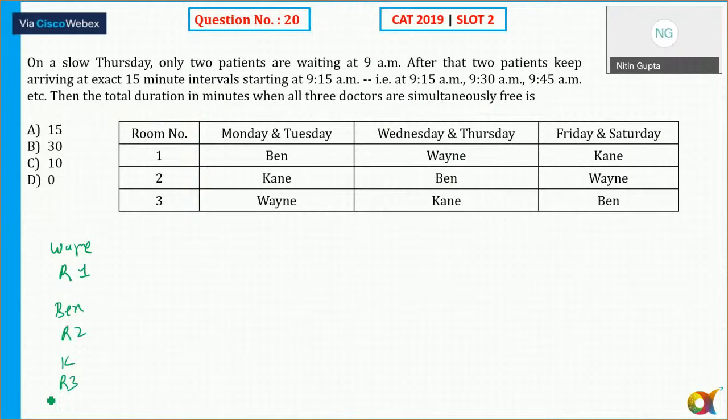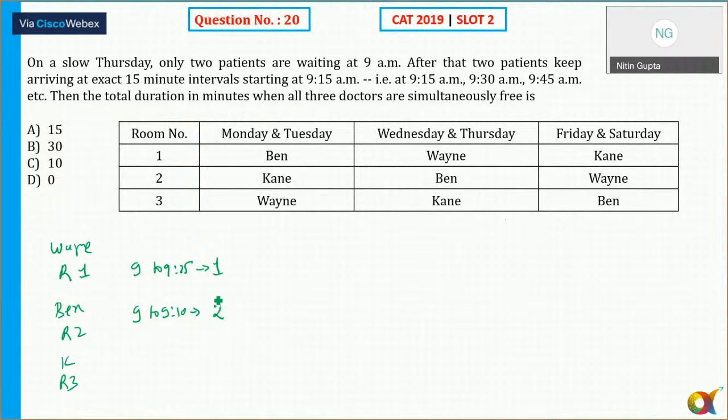Okay, so token one arrives at 9 o'clock, and will take until 9:25. Okay, token number one. Two persons are arriving. Then the second doctor, Ben, is taking how many minutes? That is 10 minutes.